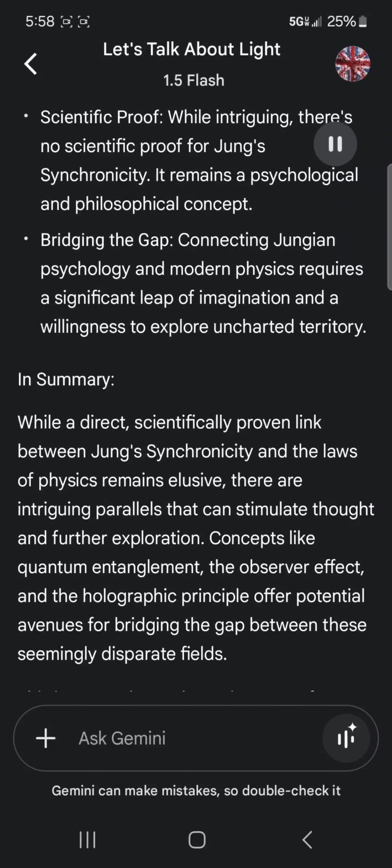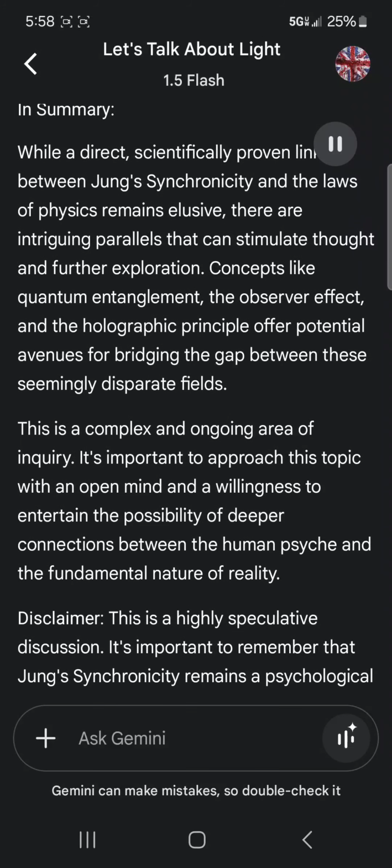In summary, while a direct, scientifically proven link between Jung's synchronicity and the laws of physics remains elusive, there are intriguing parallels that can stimulate thought and further exploration. Concepts like quantum entanglement, the observer effect, and the holographic principle offer potential avenues for bridging the gap between these seemingly disparate fields. This is a complex and ongoing area of inquiry.